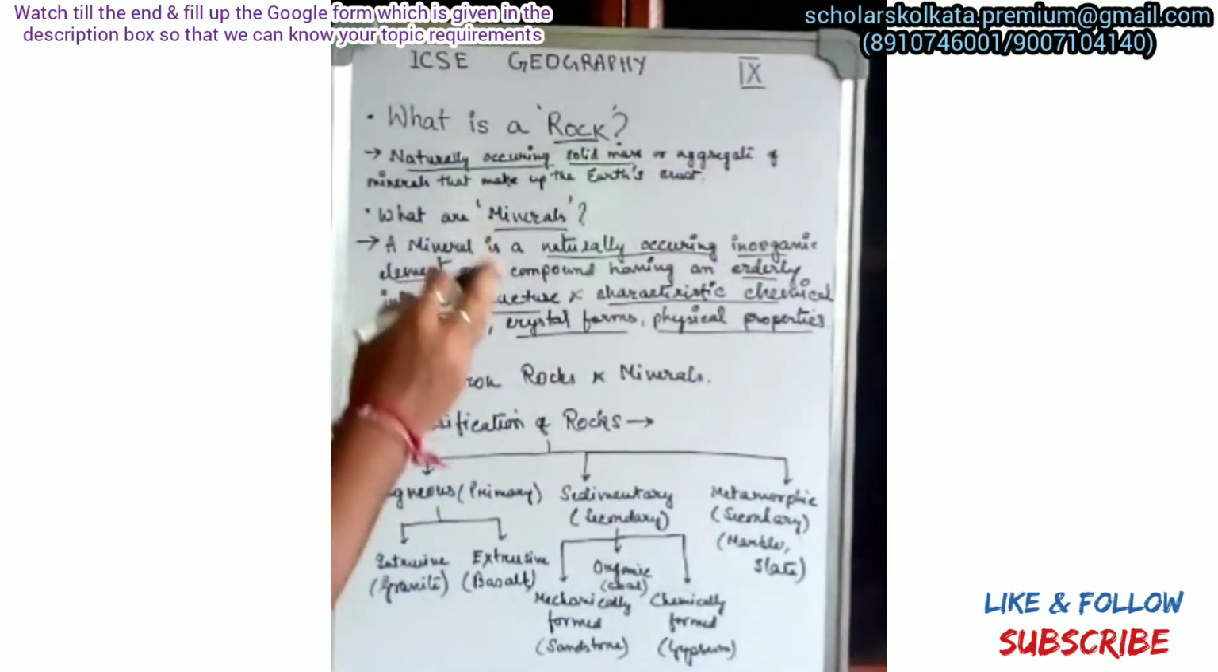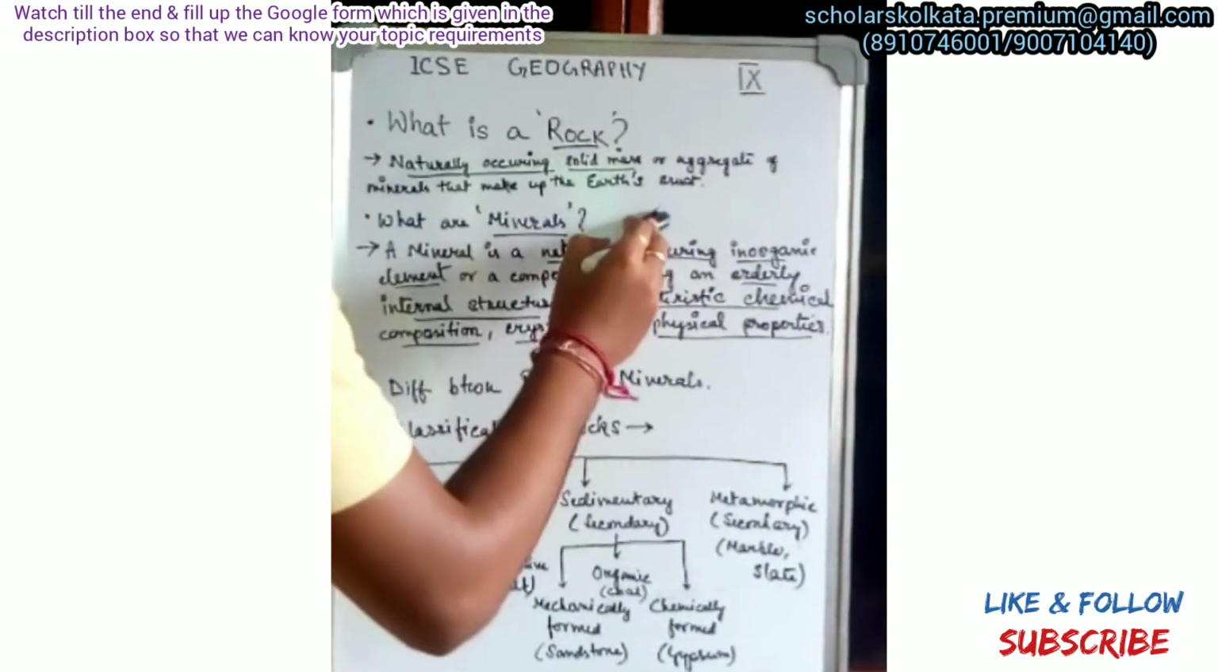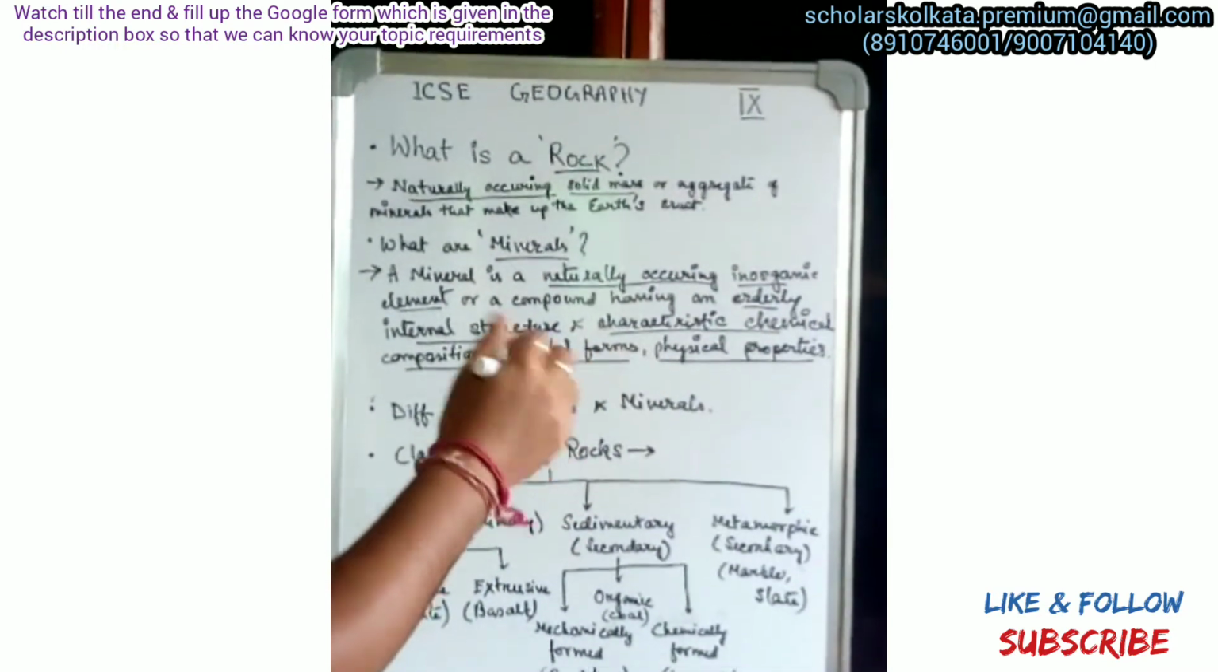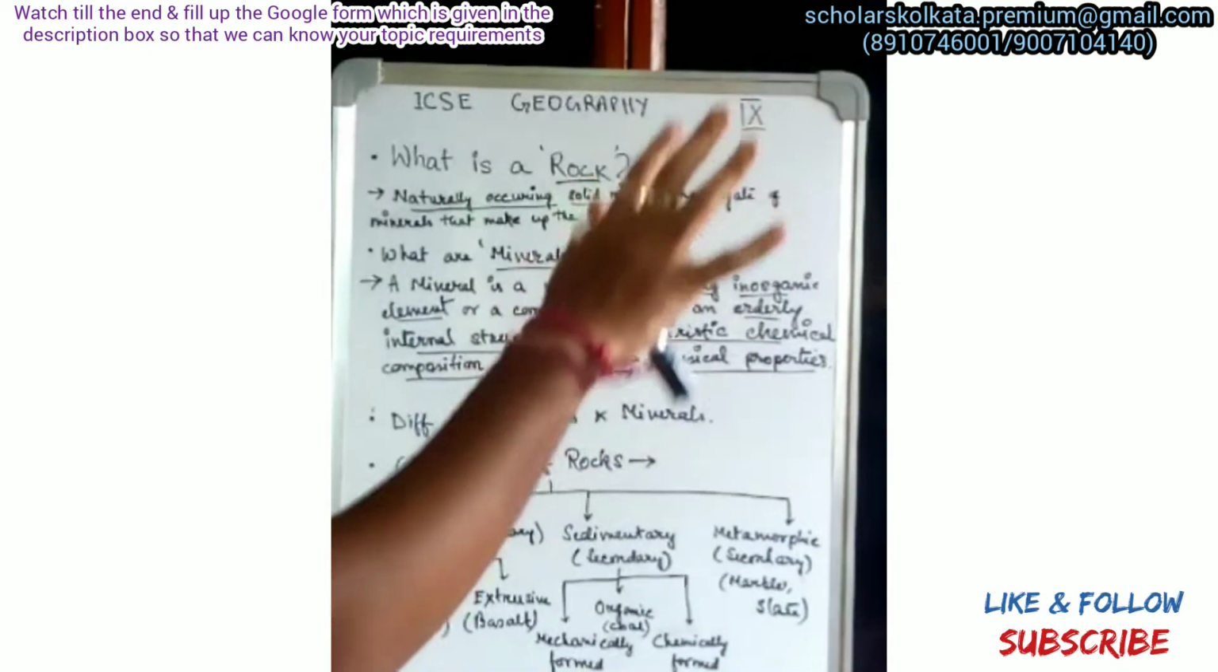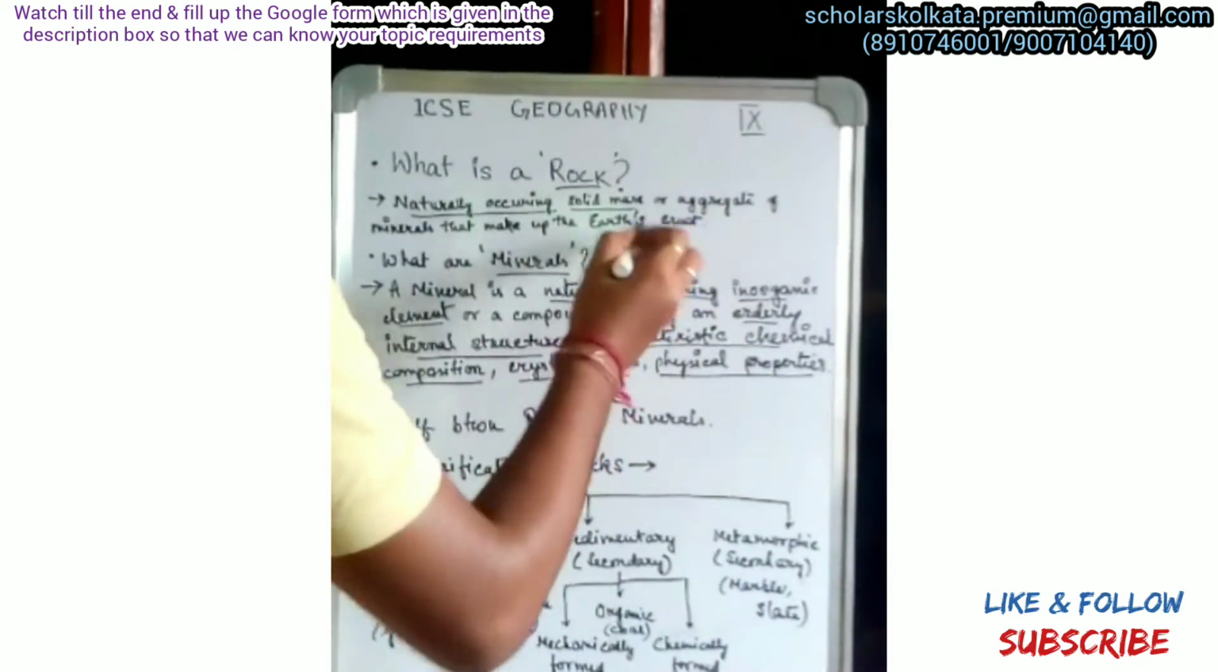From this we can understand that minerals basically compose rocks. We have minerals of different amounts and quantities. Two or three different kinds of minerals combined together form a particular rock.